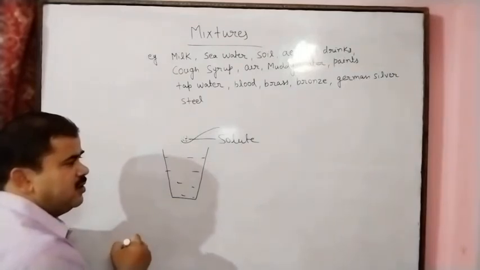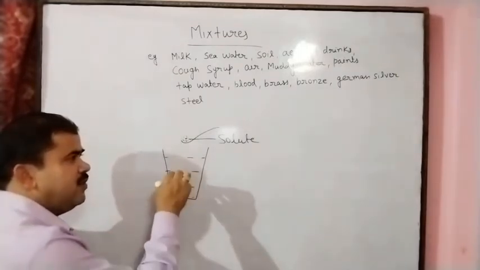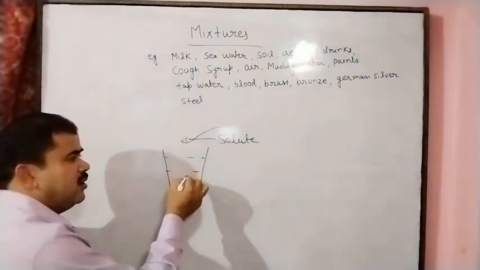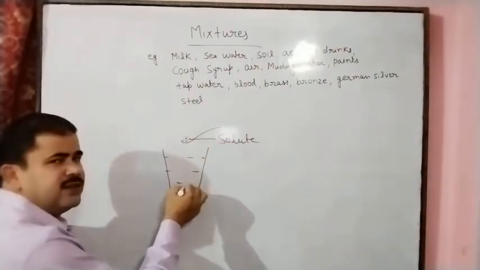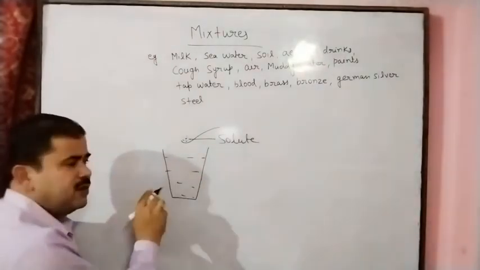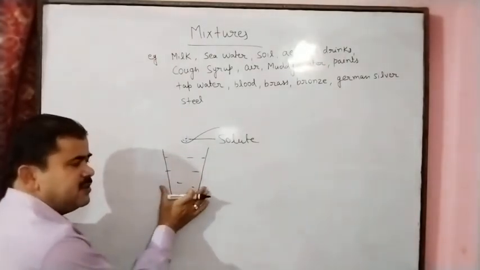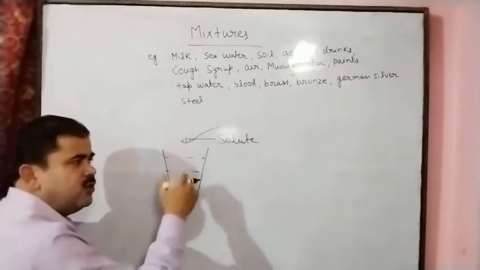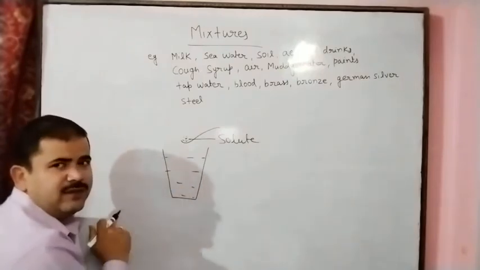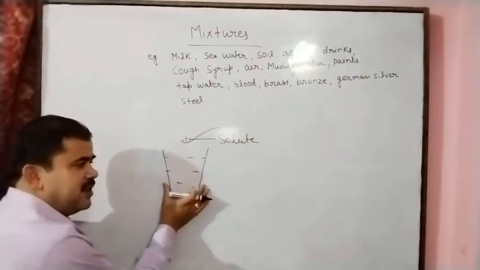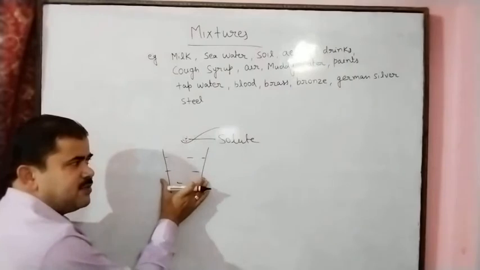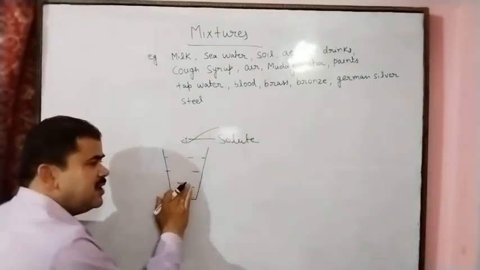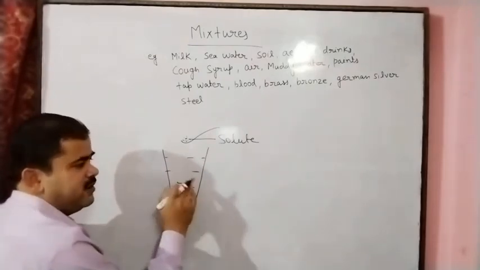So the substance dissolved we will say is the solute, and the particular substance in which the solute is dissolved we will say is the solvent. So here water will be the solvent.